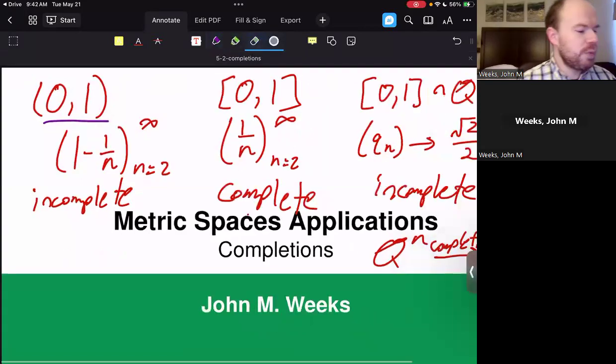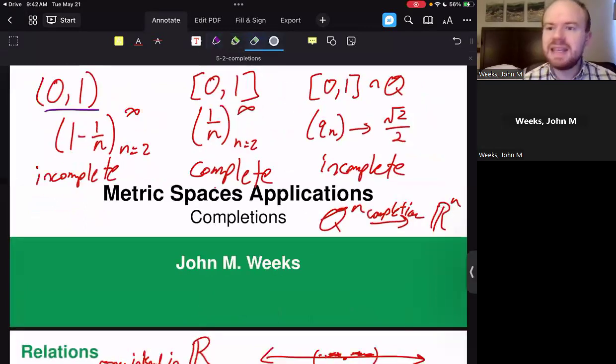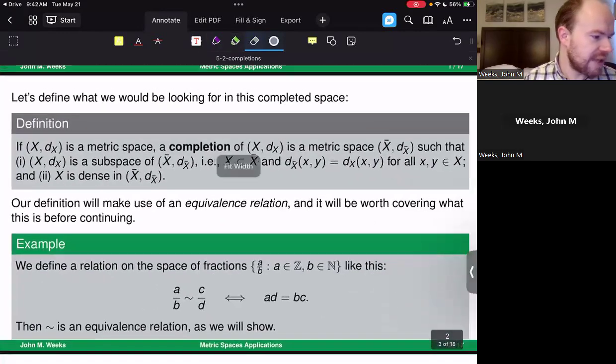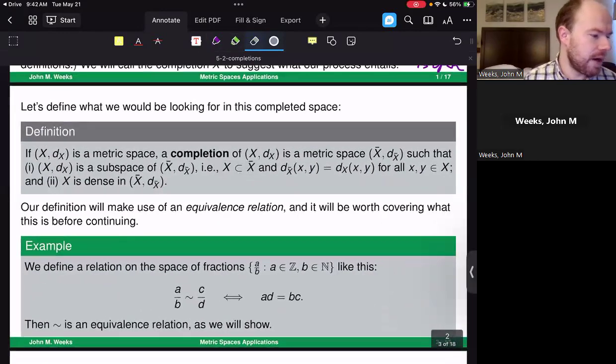So that's going to tell us when we have a good completion, is that the set that we're starting with is snugly fit in there and just the right size. This in some sense says we have the smallest possible complete set that contains these intervals, because we know complete sets have to be closed. So that's exactly how we're going to define a completion. We're going to ask for it to have two conditions.